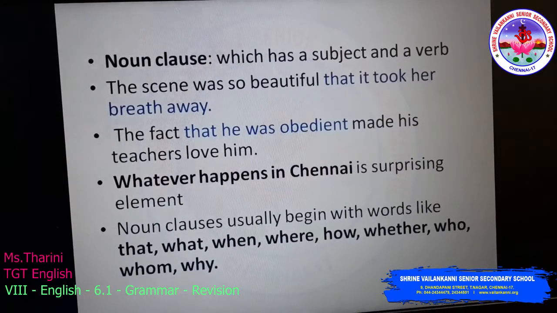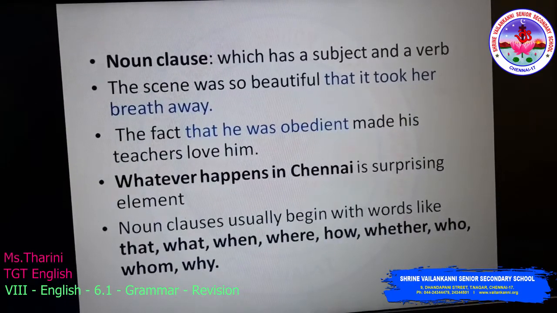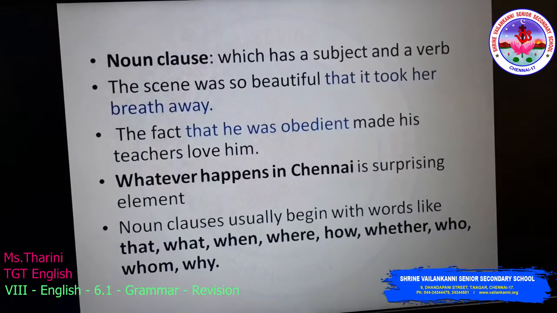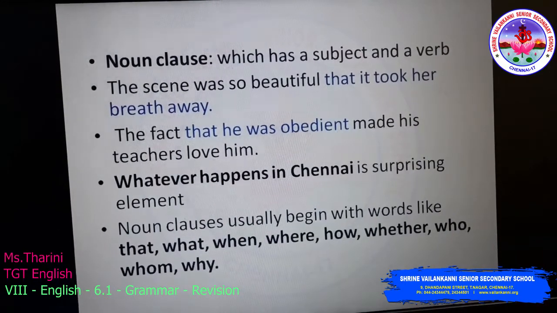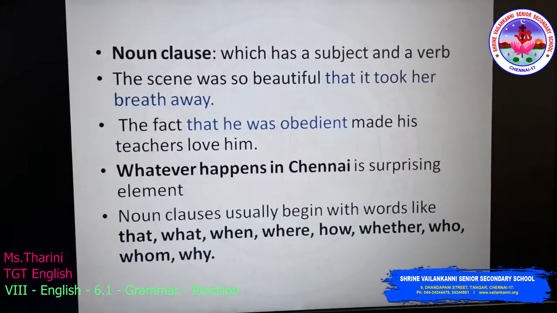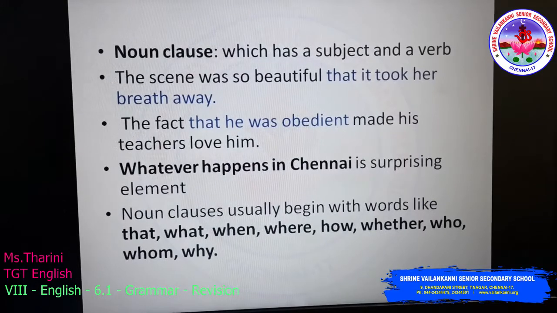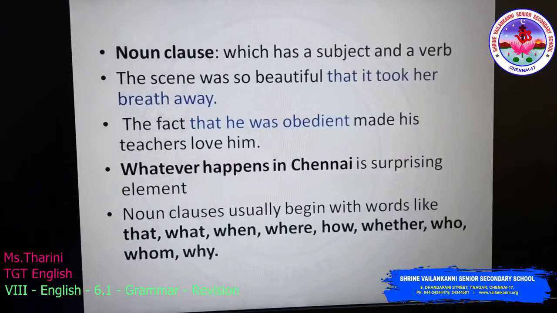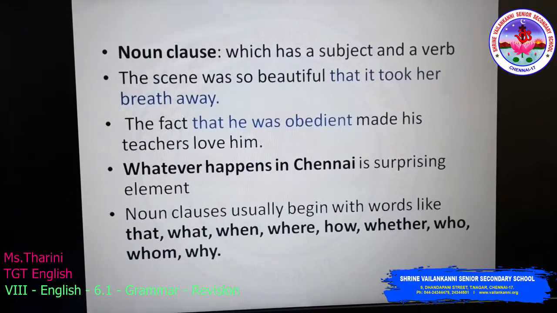Whatever happens in Chennai is a surprising element. Whatever happens is the verb and Chennai is the subject, so it is a noun clause. Noun clauses usually begin with words like that, what, when, where, how, whether, who, whom, why.